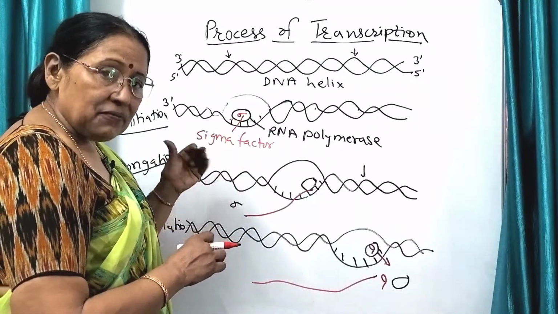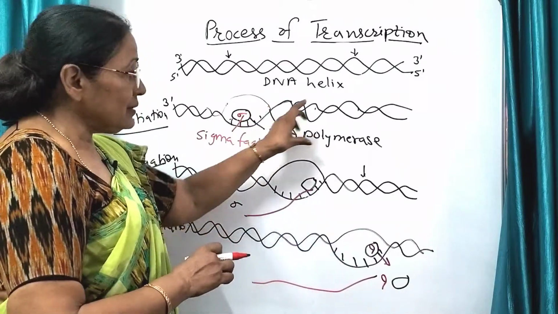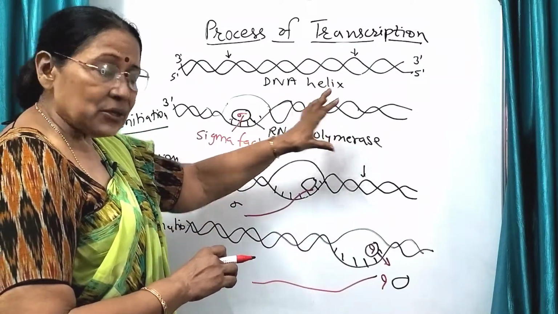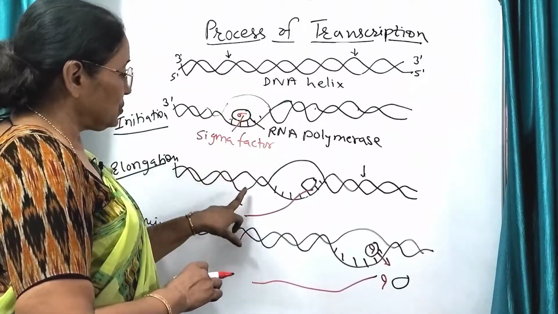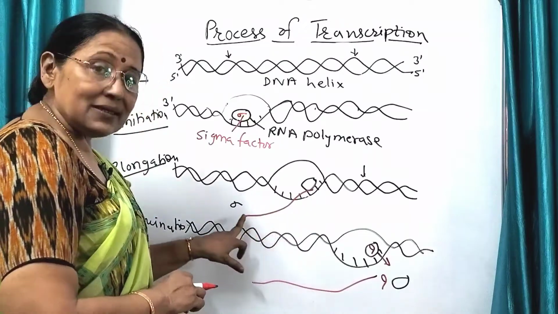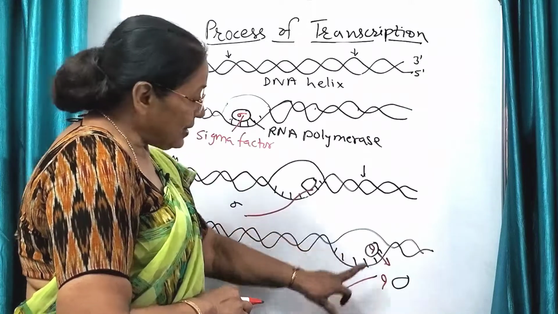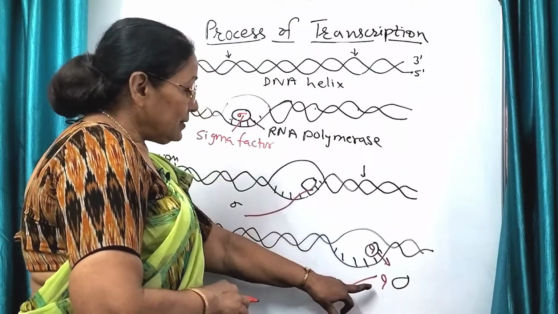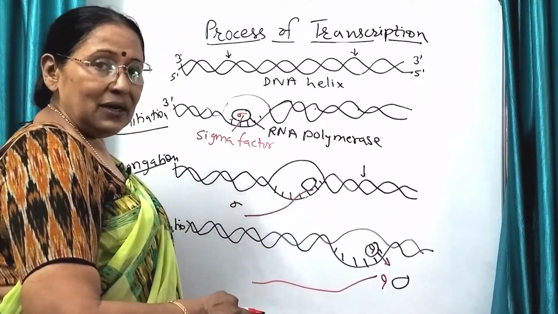Then sigma factor falls off and the RNA polymerase moves ahead, opening the DNA helix. सामने से वो खोलते जाएगा DNA helix को, and the part where it has already transcribed, that will close. So this one has closed. It has moved ahead. It has formed this mRNA. Then it moves to the termination site, and then all the three things, that is RNA polymerase, the Rho factor and the RNA, they all fall off.